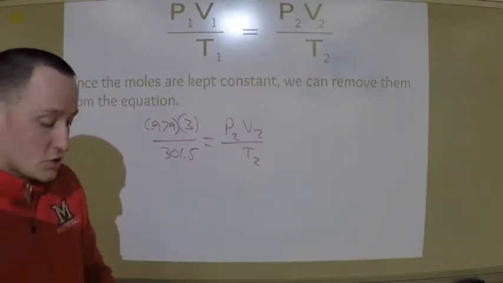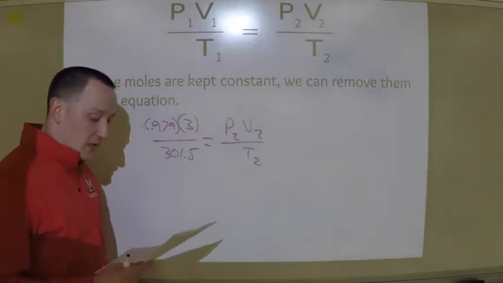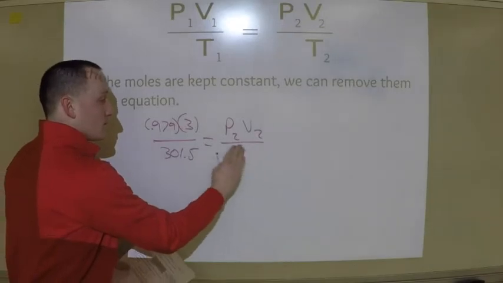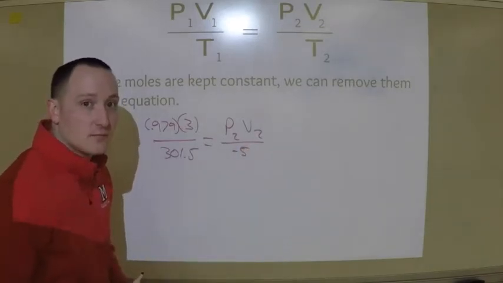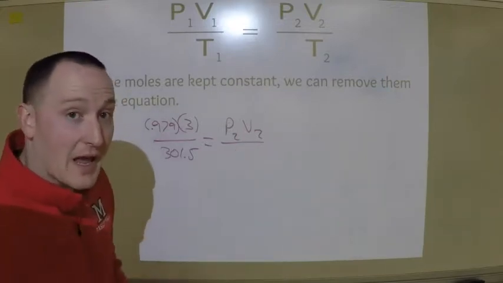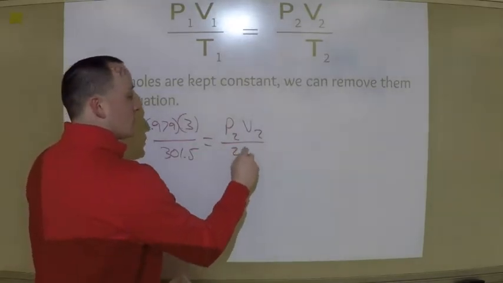Okay, so that's all my initial amounts. Now I'm going to go to my final amounts. So it says it's moved to Pikes Peak, where the temperature is -5 degrees Celsius. Again, I can't plug in -5 there because my temperature has to be in Kelvin when I work with gases. So I'm going to add 273. -5 plus 273 is 268.